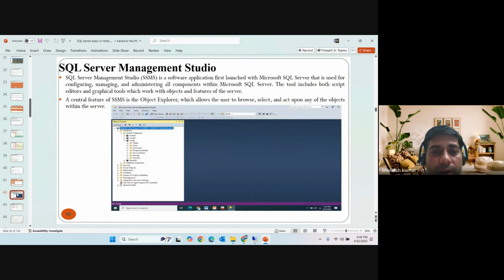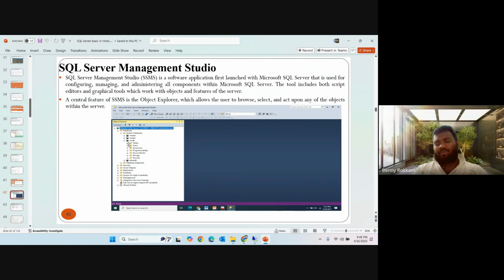Then when we install SQL Server, we get the system databases, like master, model, and TempDB, right?